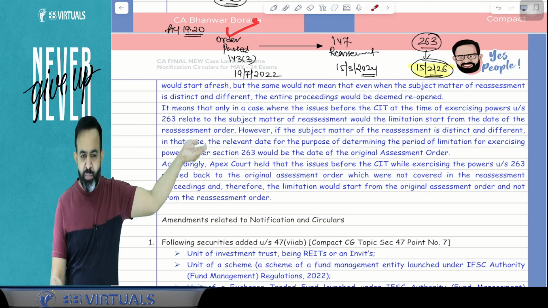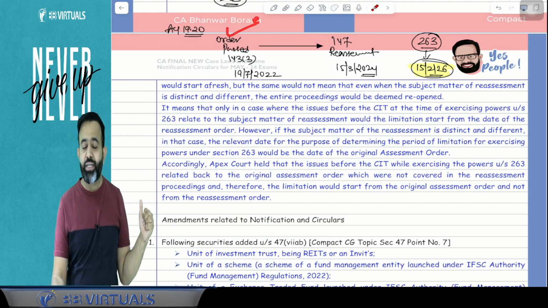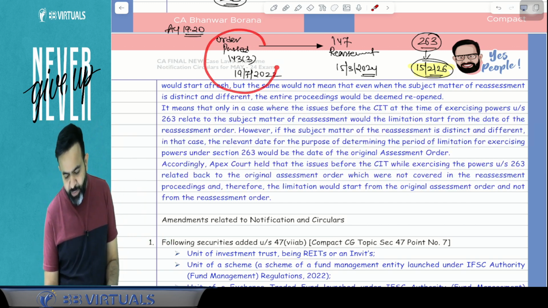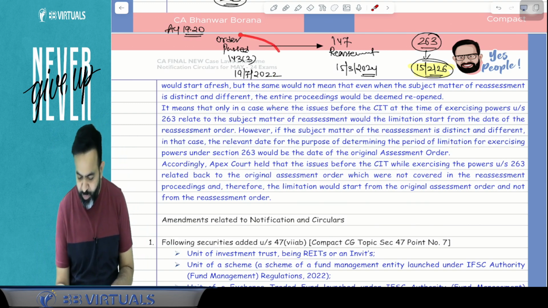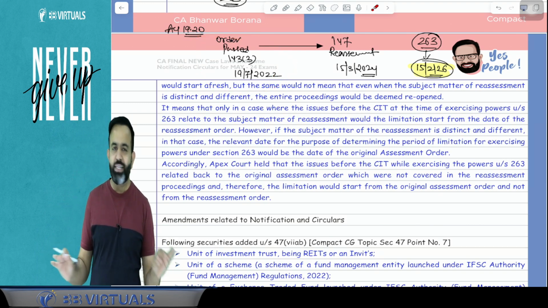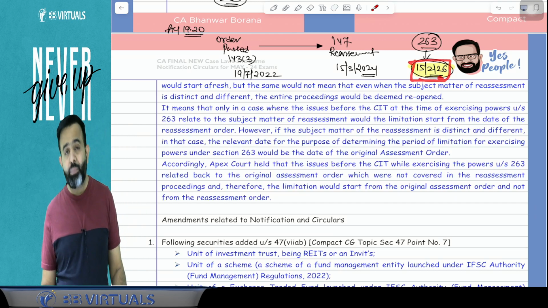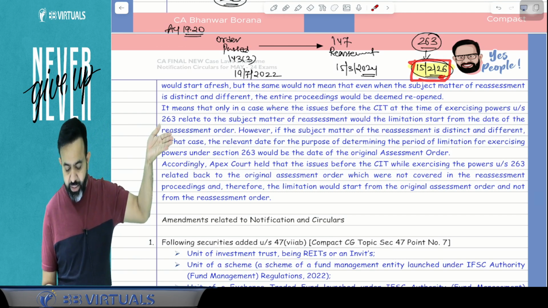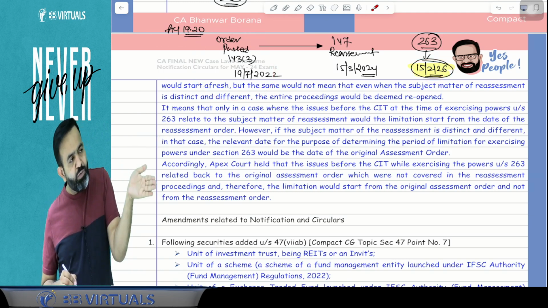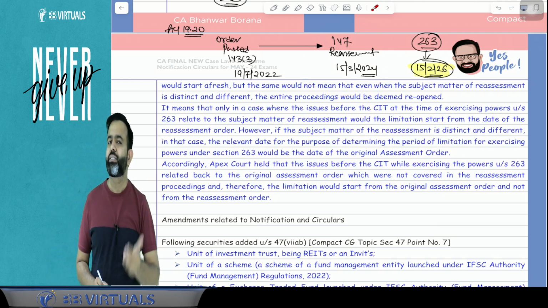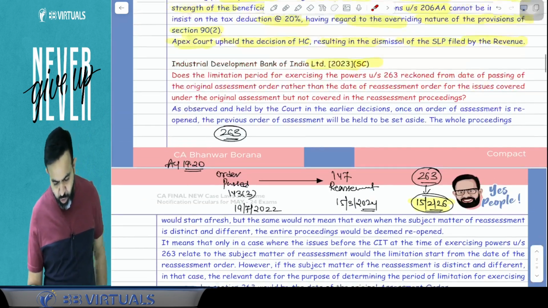Now in the reassessment order, that matter was not considered. So in this particular case, guys, the time limit will be applicable from the original order, and the CIT cannot do the revision on this particular date if that matter is covered in the original order. But suppose the matter was considered in the reassessment order, then can he do the revision? The answer is yes, then he can do the revision. So all people pay attention.